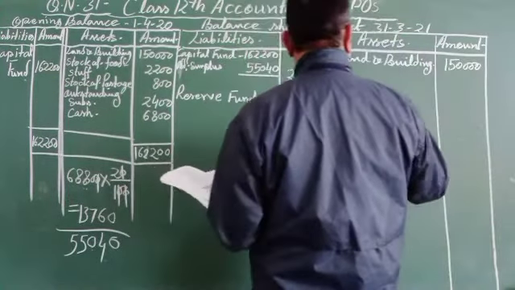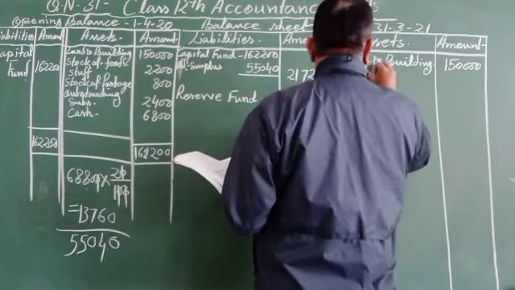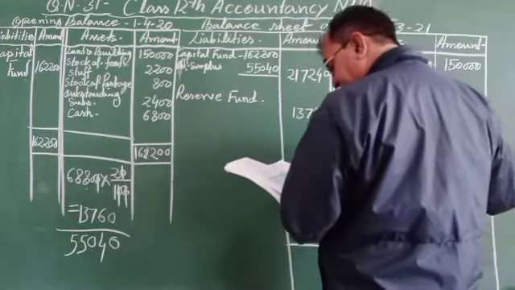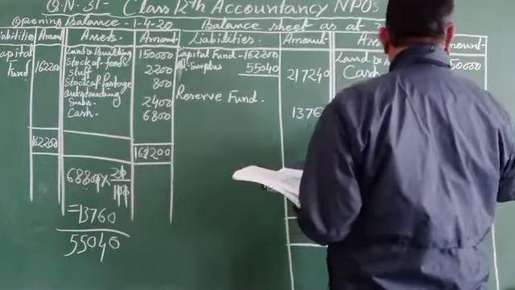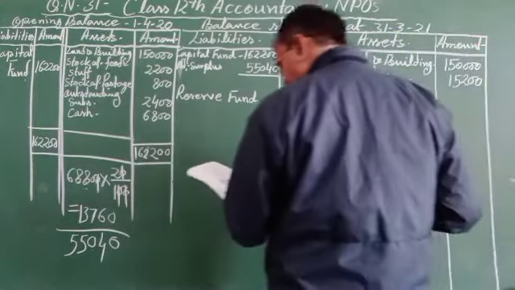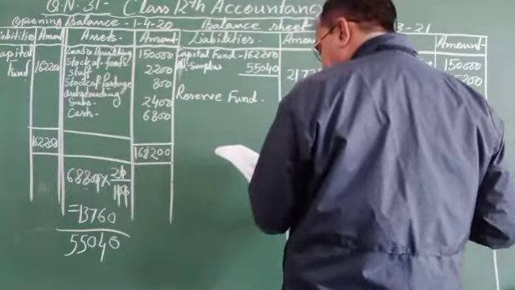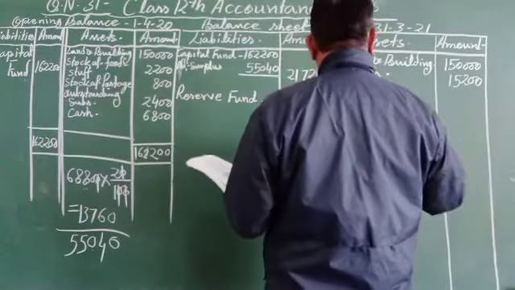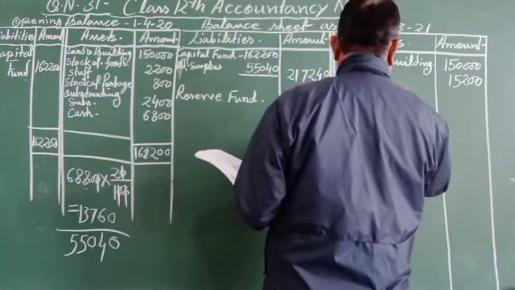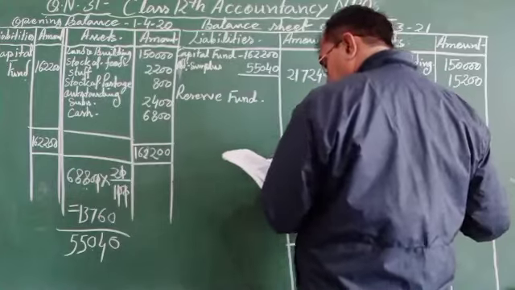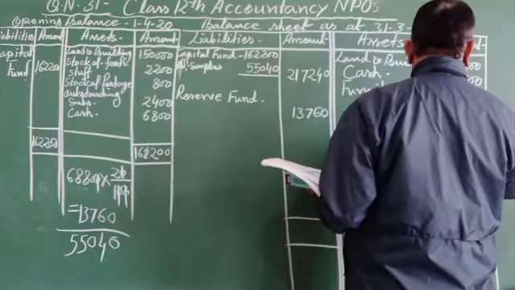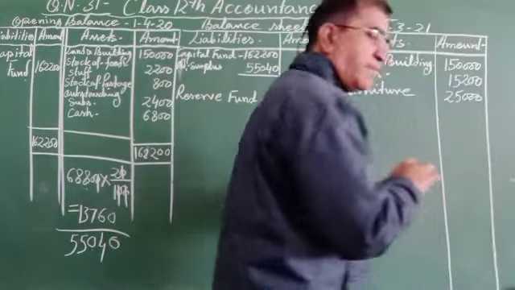In the payment column you can see whatever the items purchased; cash, that is given 15,200. Then furniture, furniture purchase 25,000, in the payment column that is given.